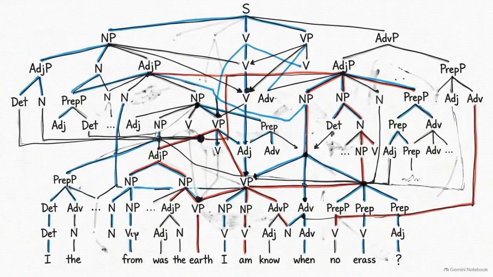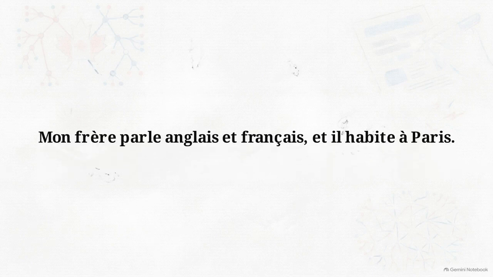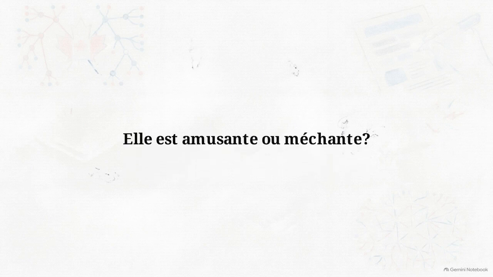The final synthesis phase involves combining these A1 level foundations into a multi-layered compound sentence. Note how the rules interact. Mon frère parle anglais et français et il habite à Paris. The masculine gender of frère dictates the choice of the possessive mon. In a feminine structure, the dependencies shift. Elle est amusante ou méchante. Here, the feminine subject forces the forward-facing agreement of the e suffix on both adjectives.